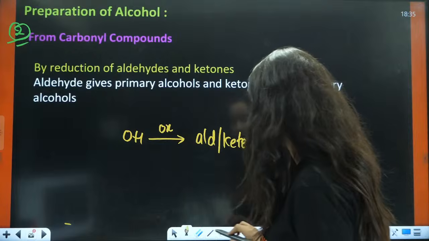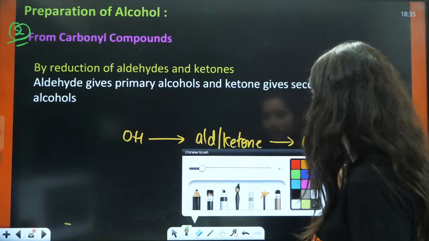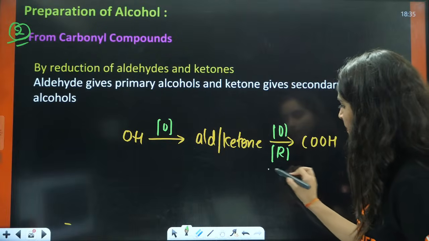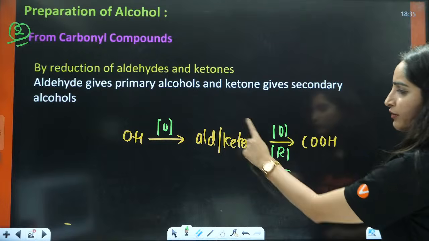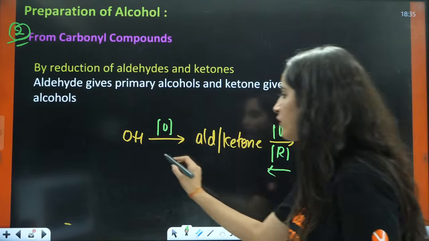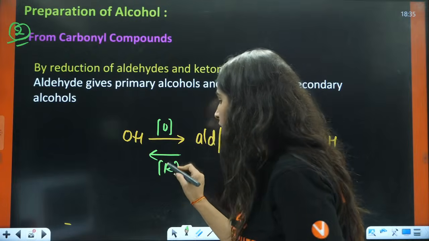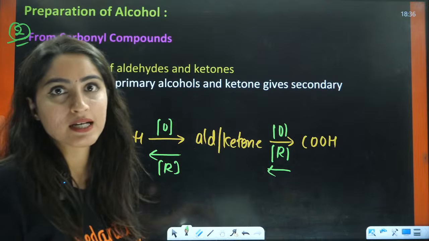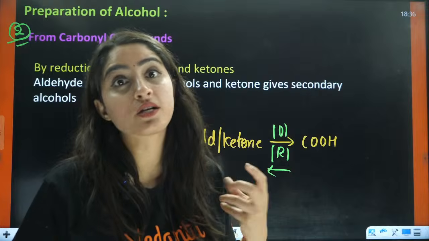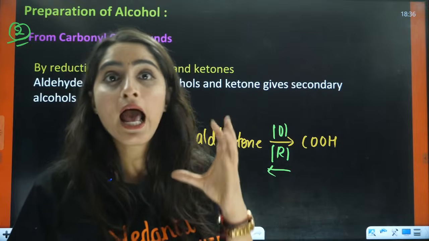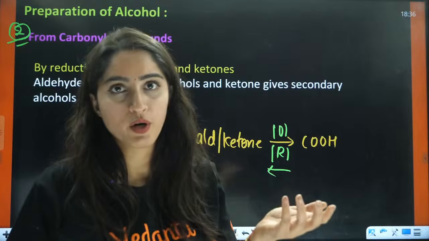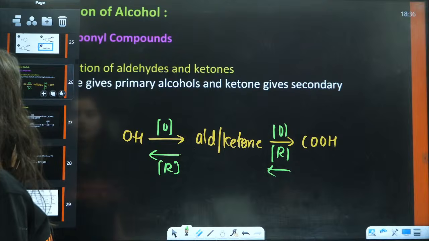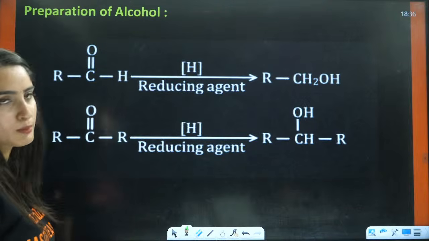When you are doing the oxidation, then it is going to give you this chain. But when you are reducing it back, carboxylic acid will get reduced to aldehyde or ketone, and aldehyde or ketone will get reduced to alcohol. Now this depends on what kind of reducing agent you are using. There are 2 main reducing agents that you have, that is lithium aluminium hydride, LiAlH4, and sodium borohydride, NaBH4.